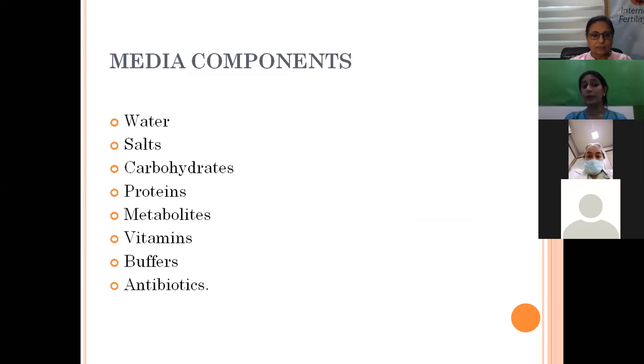Now, coming to the main media components. The main media components are water, salts, carbohydrates, proteins, metabolites, vitamins, buffers, and antibiotics. Of this, water is the largest part: around 99% of media is water, and all the rest makes up the other components.